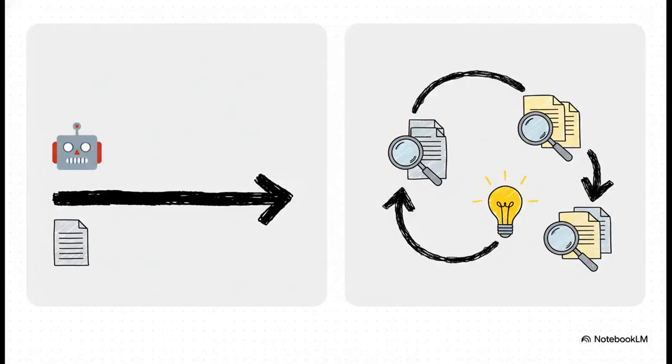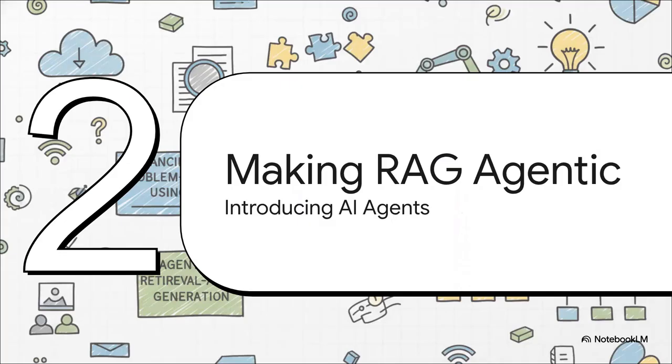And this slide just makes the difference crystal clear. A human researcher doesn't just do one search and call it a day. No way. They think about your question, they rephrase it, they search a bunch of places, and they find new keywords in those sources, and then they search again. Standard RAG is a simple instruction follower. A human is a dynamic problem solver. So how do we close that gap? How do we make our AI think more like that human researcher?